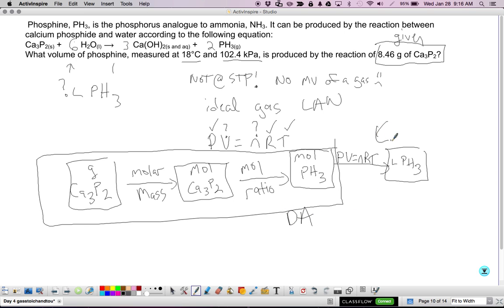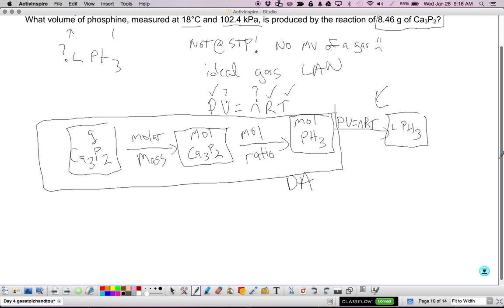What I'm going to need to do is solve a dimensional analysis to moles of pH3, and then plug those moles of pH3 into the ideal gas law to solve for the volume. Okay, so let's start going.